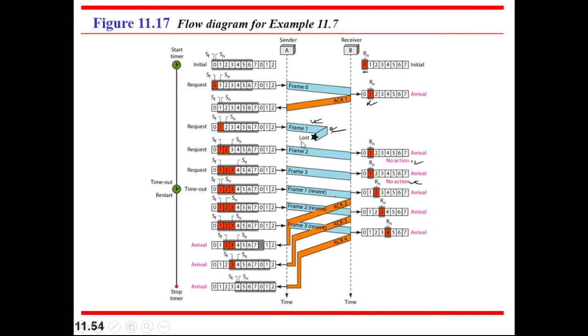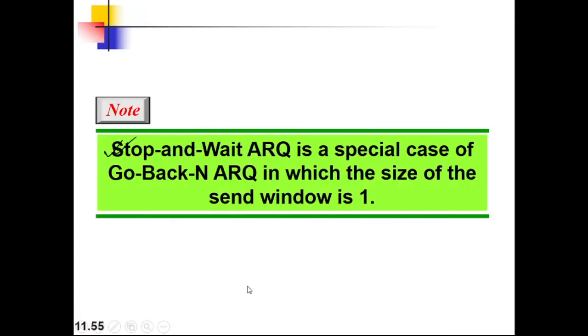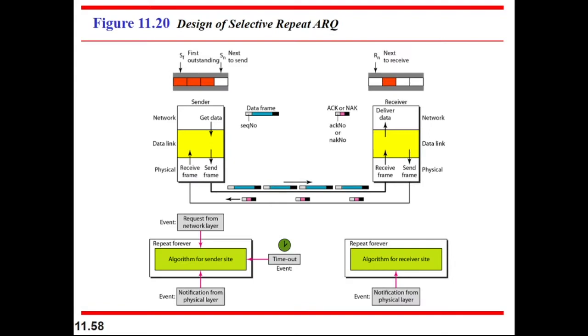that damaged frame also. So Go-Back-N ARQ has a big disadvantage: it takes much more time to send all those frames. It is time consuming, and the channel is also occupied by those frames. These types of things are problematic. So we can switch to the next algorithm, that is selective repeat ARQ. That means we need to select the particular frame which is damaged.